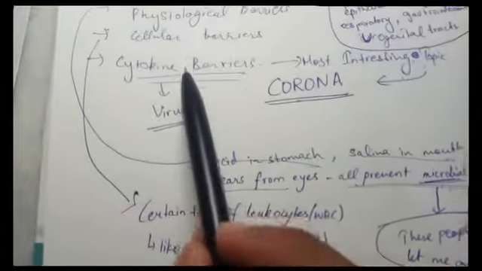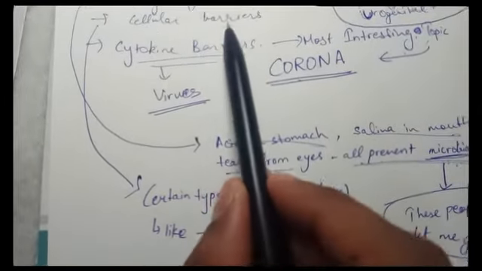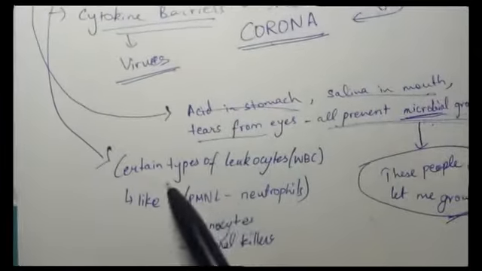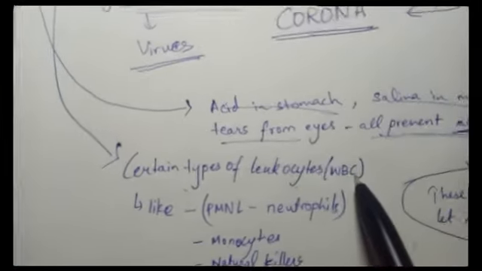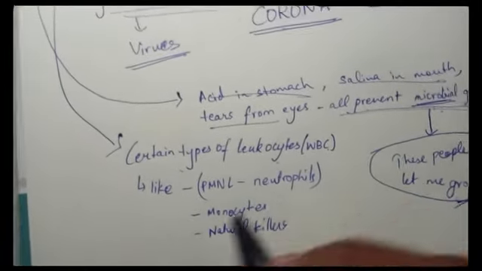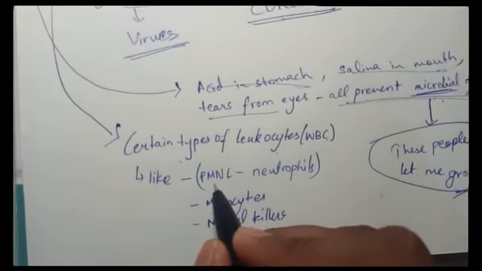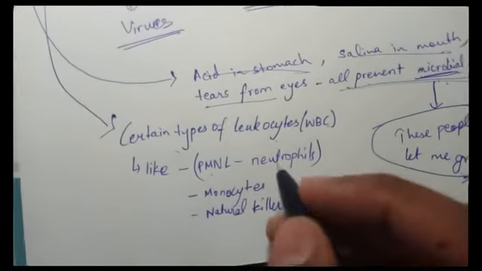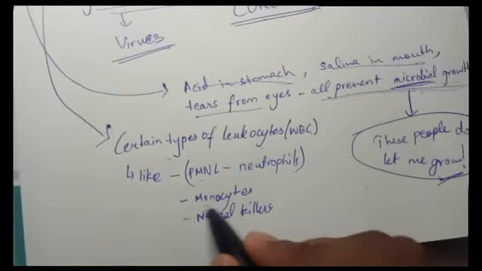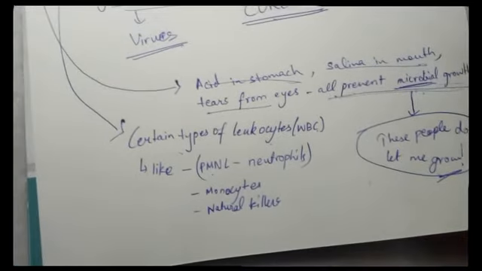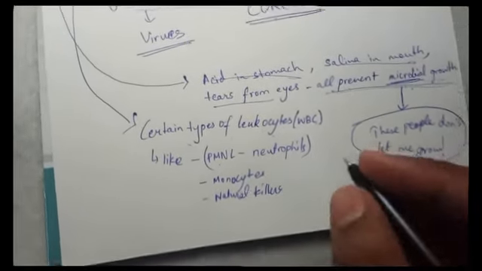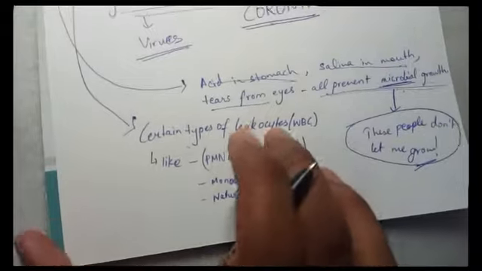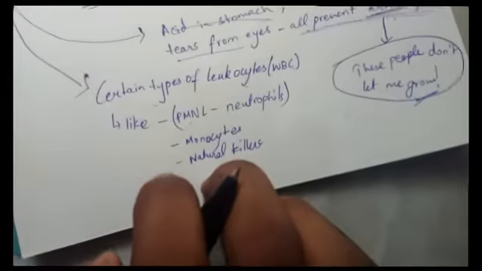So we're talking about the cellular barriers here. There are certain types of leukocytes, which are WBCs, like PMNL, neutrophils, monocytes, natural killers, and there are also macrophages in tissues, and they can destroy microbes.